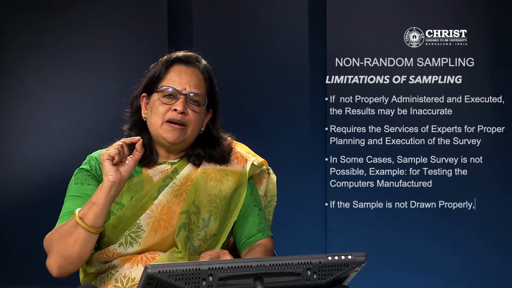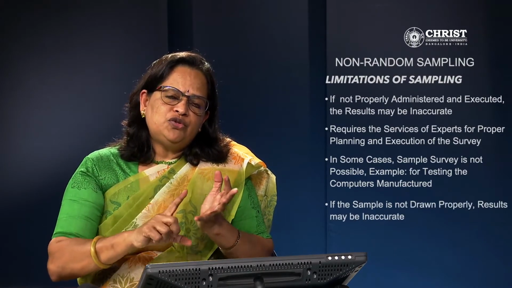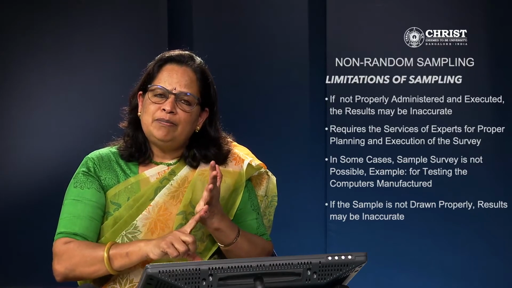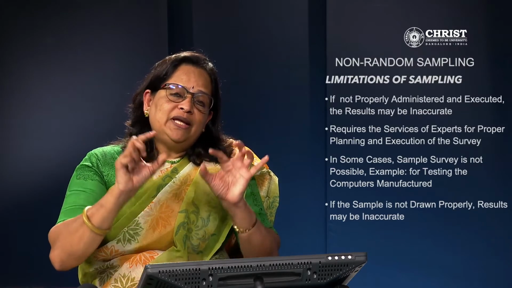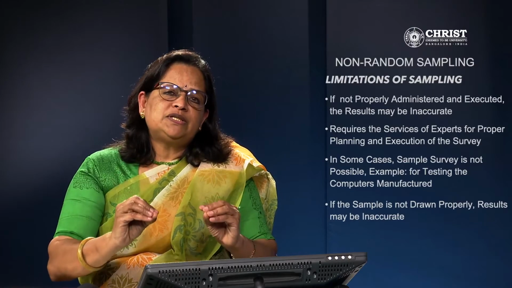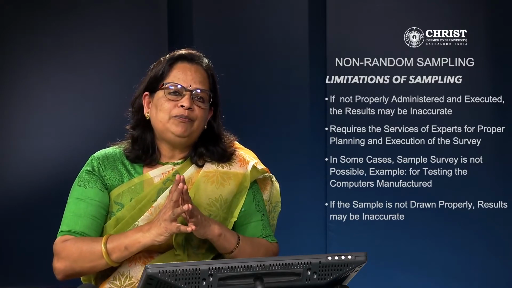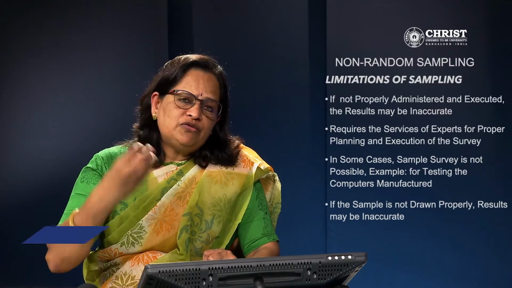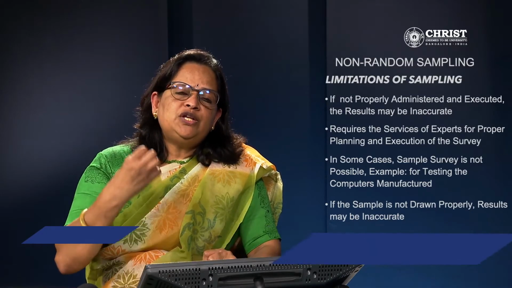The last point is, if the sample is not drawn properly, results may be inaccurate. We have to use simple random sampling techniques, the lottery method and table of random numbers. There we have no idea of using any personal bias. Everybody gets an equal chance of being selected in the sample. So that is the importance. You have to use a simple random sampling technique to select the samples. Then only it will become error free and you will get the expected result.